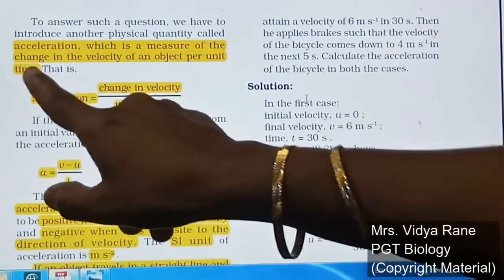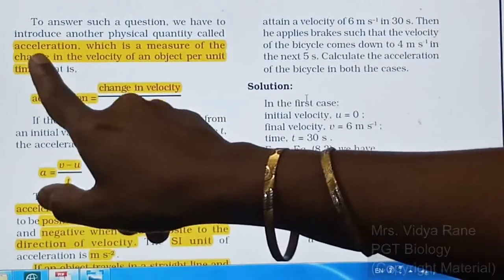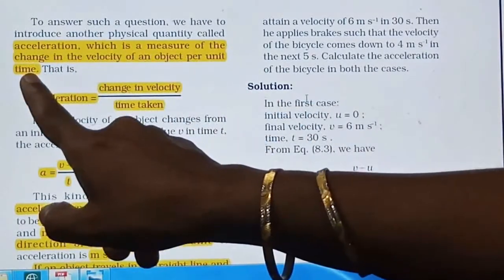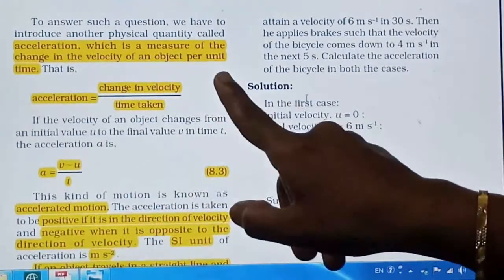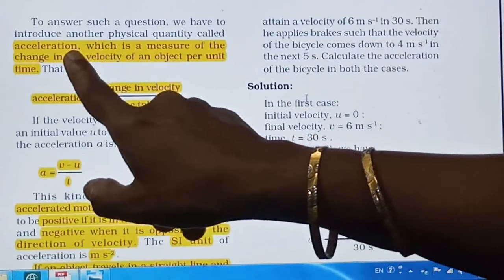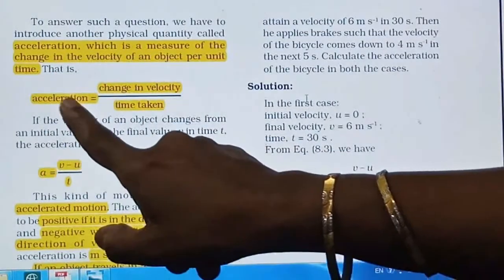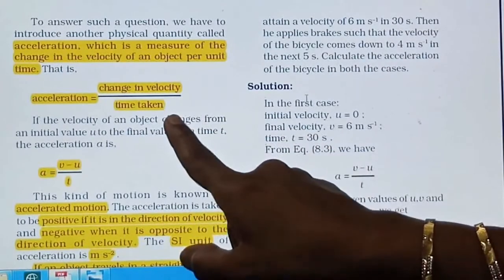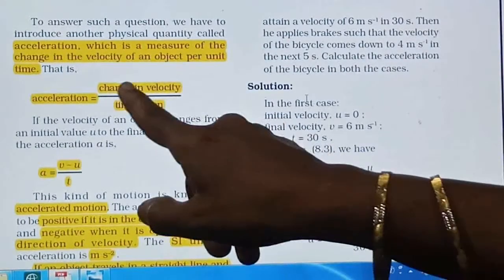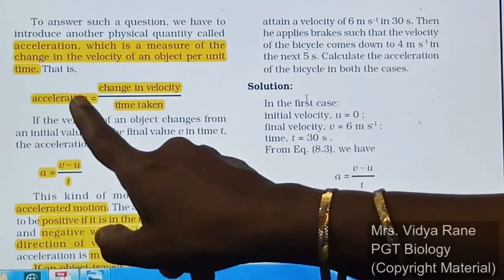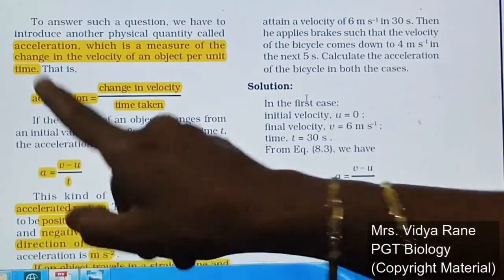Whatever the velocity change is, that change will be measured for an object per unit time. Per unit time may be per second or per hour, right? That's why the formula is acceleration is equal to change in velocity upon time taken. To change the velocity, whatever the time taken, that gives the acceleration of that object, right?